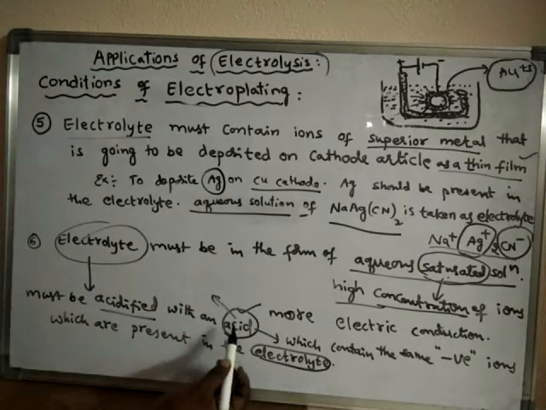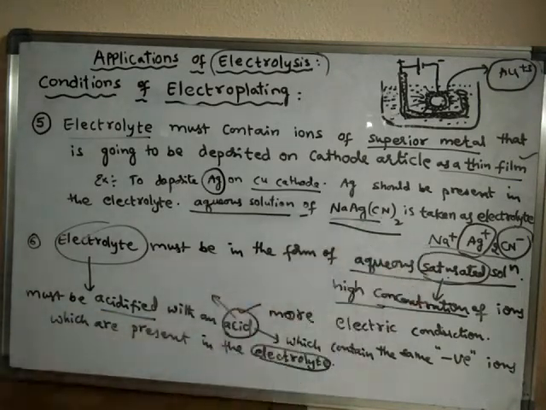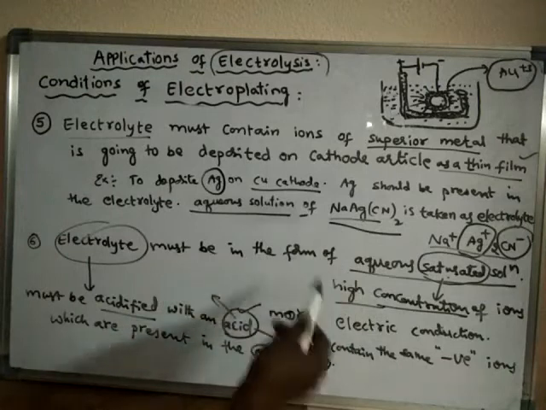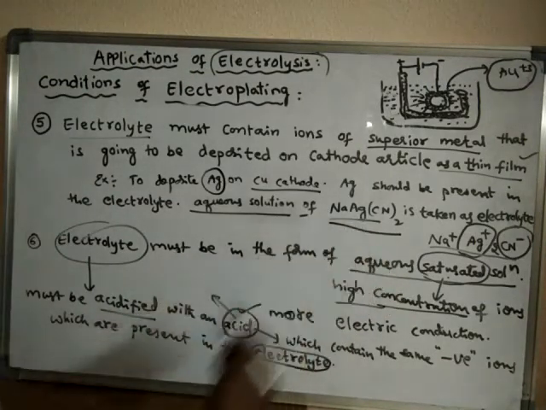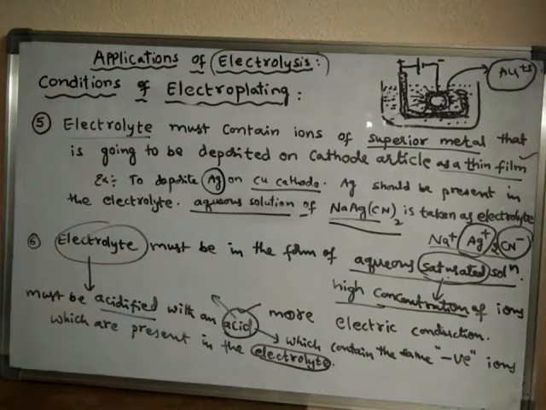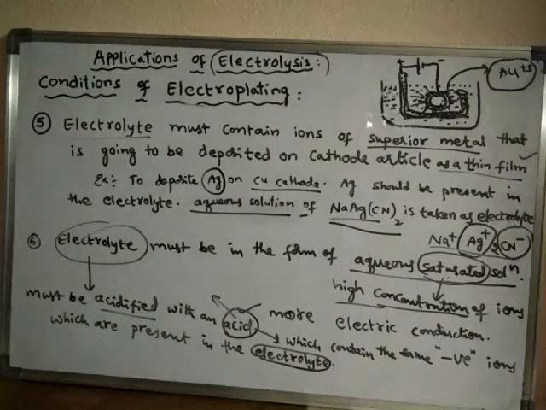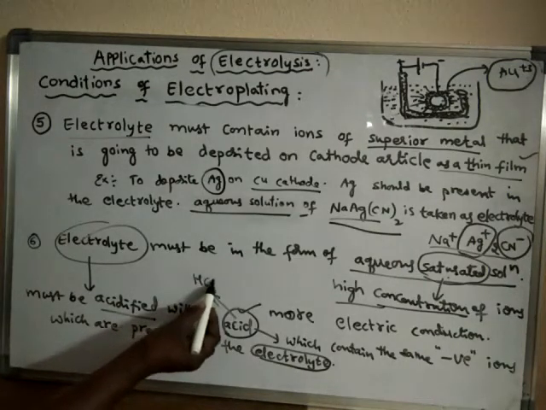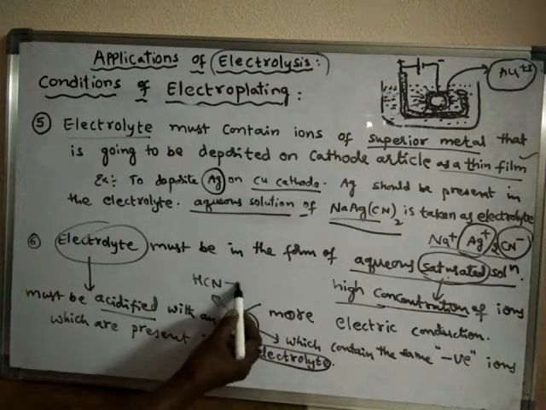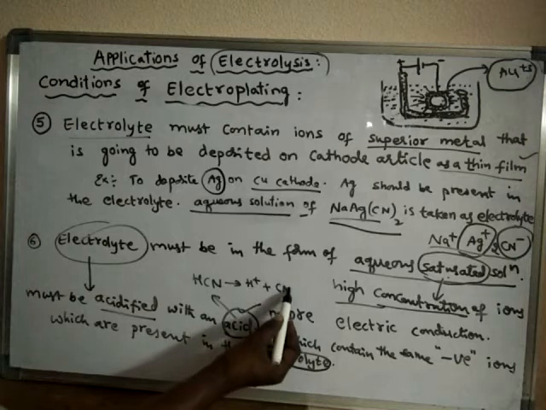So which acid is suitable for this? When an aqueous solution of silver cyanide is taken as electrolyte, which acid should be used to acidify that aqueous solution of sodium argentocyanide? Here the acid should be HCN. We have to choose HCN because HCN contains H plus and cyanide ions.